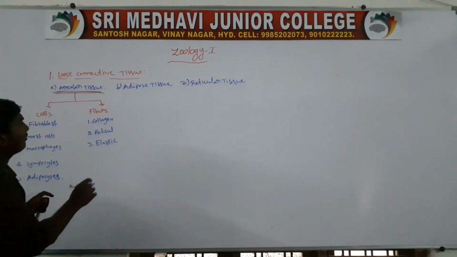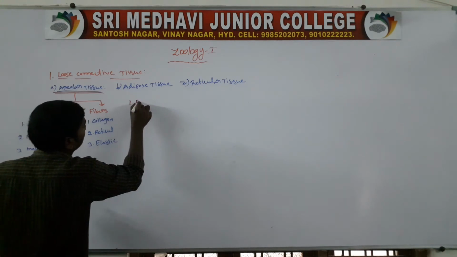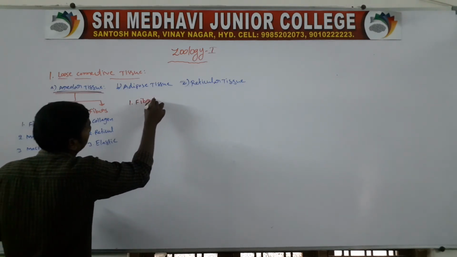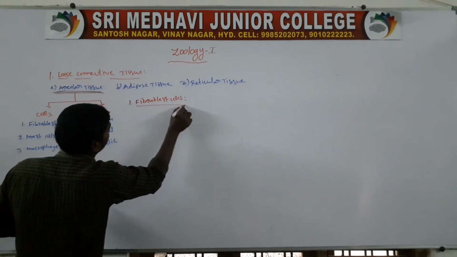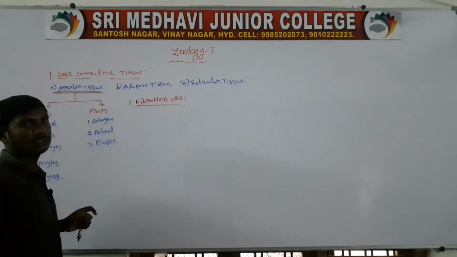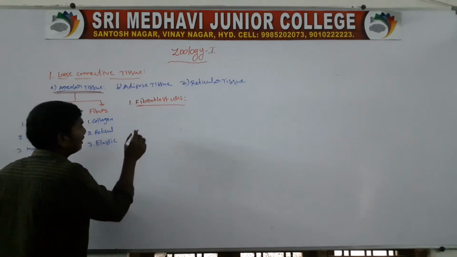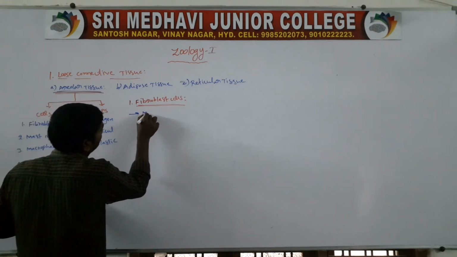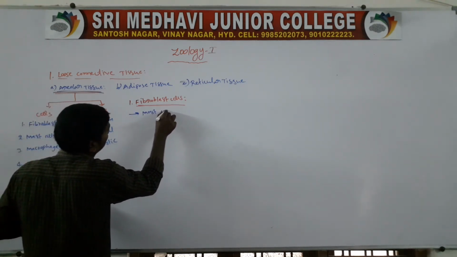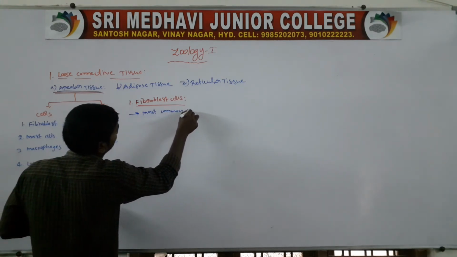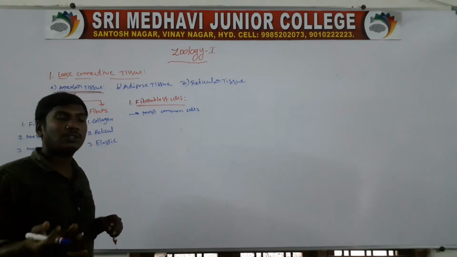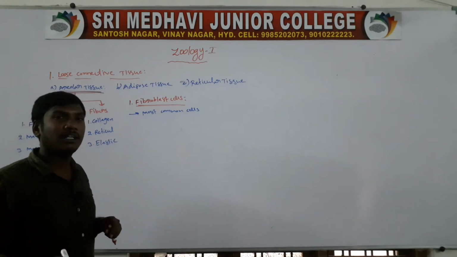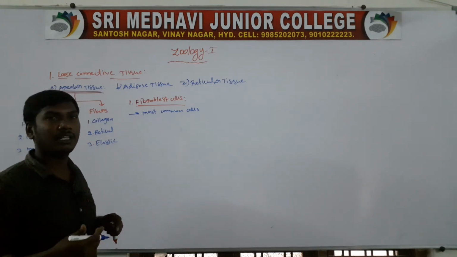So first heading, fibroblast cells. The fibroblast cells are the most common cells. They secrete the fibers.